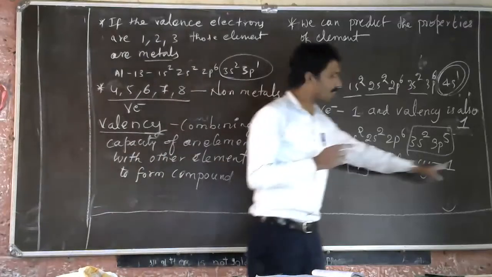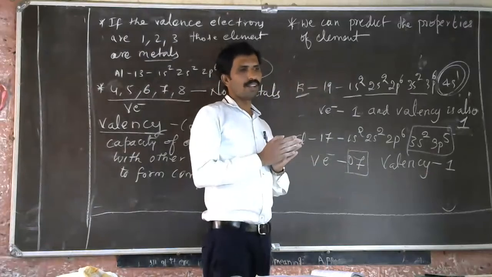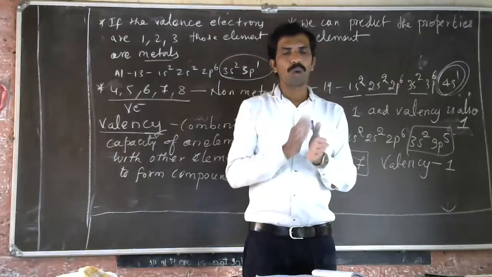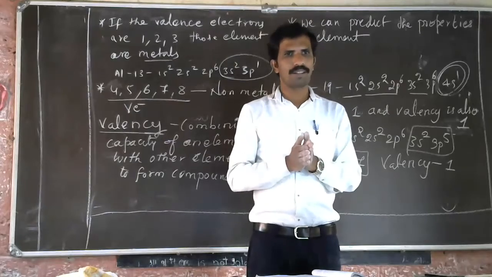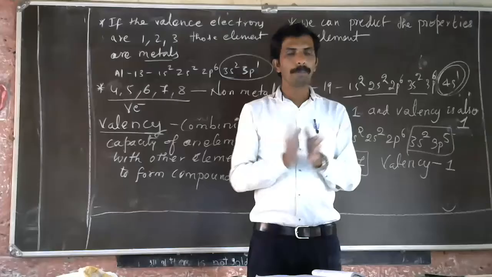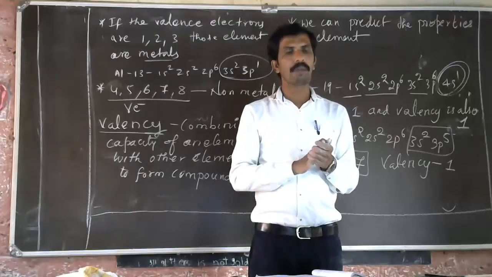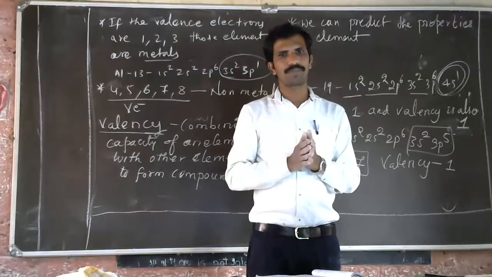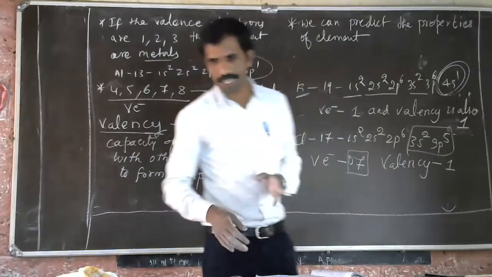So valency is 1. How is this actually? Every element actually wants to become stable. How? By losing or gaining electrons during the formation of a compound. So it loses electrons.